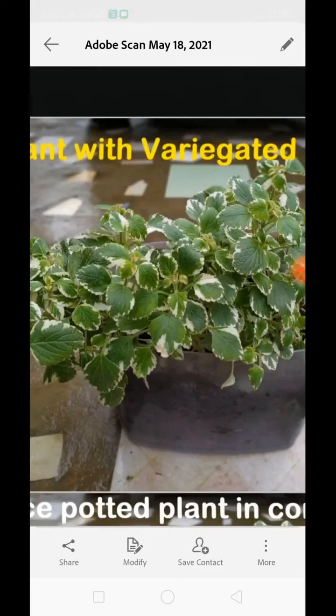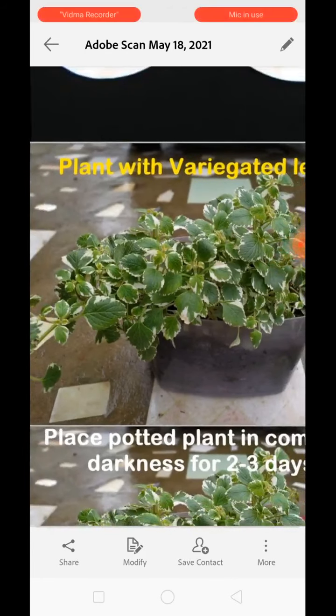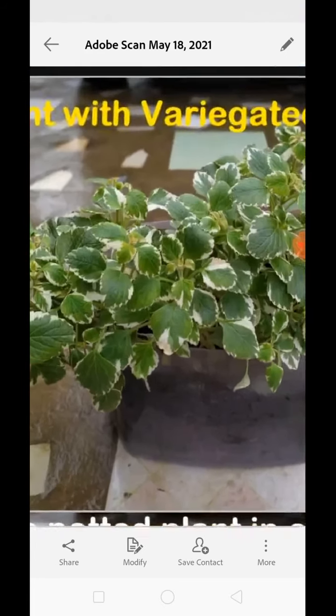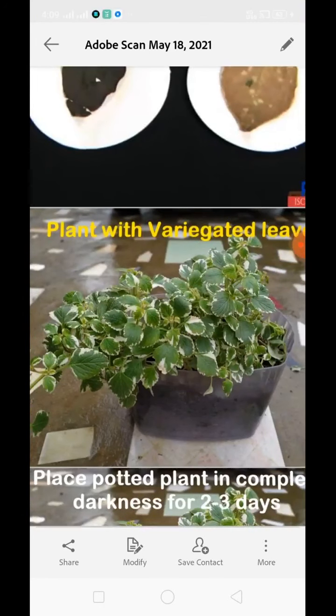So we will need a croton plant, beaker, test tube, dropper, petri dish, paper, water, alcohol, and iodine solution. This is all we need. To perform this activity, we will take a potted plant of croton or coleus, which has variegated leaves. Now keep it in sunlight for 4 to 5 hours so that the leaf can perform photosynthesis.